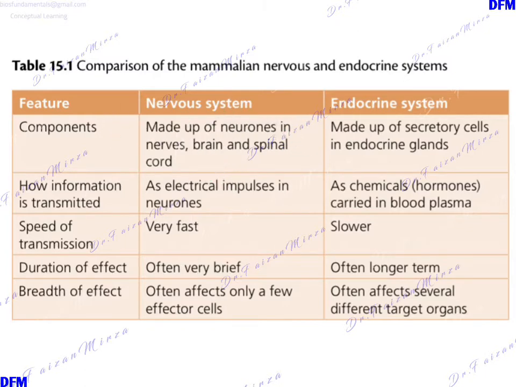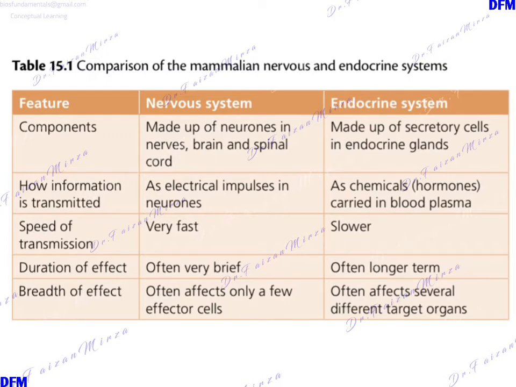The components include that the nervous tissue is made up of neurons and nerves and brain and spinal cord, whereas the endocrine system is made up of secretory cells in the endocrine glands. How the information is transmitted: in the nervous system, it is transmitted by electrical signals or electrical impulses in the neurons and across the neuron at the synapse through the chemicals which are released as the neurotransmitters. The endocrine system is about chemicals, the hormones, which travel in body fluids, primarily blood, and they reach their target tissue.